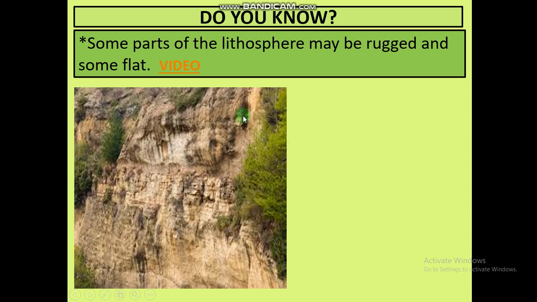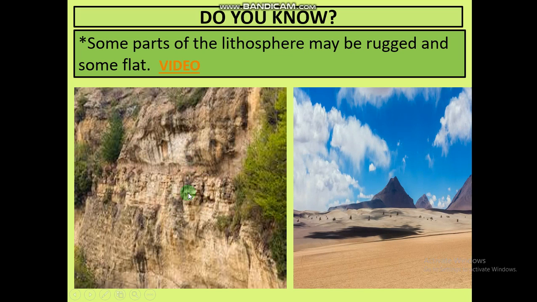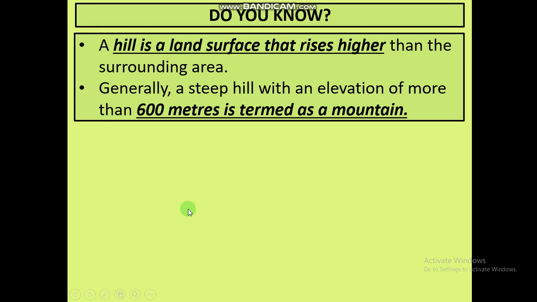Some part of the lithosphere may be rugged. Rugged means not very smooth, very hard. Uneven means rugged. And some part of earth may be very smooth, as you can see. This area is feeling like a very smooth texture, but this platform has a texture that is very rugged.